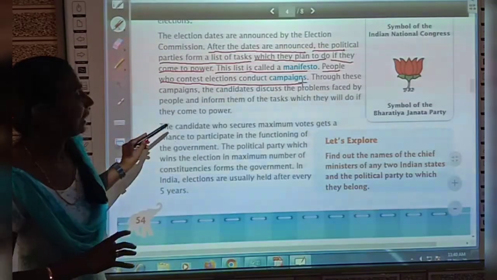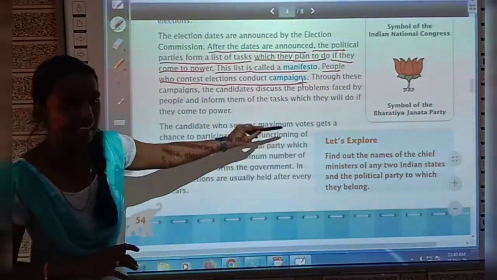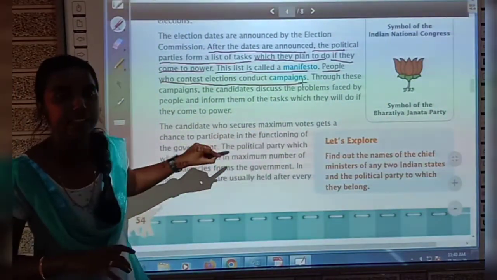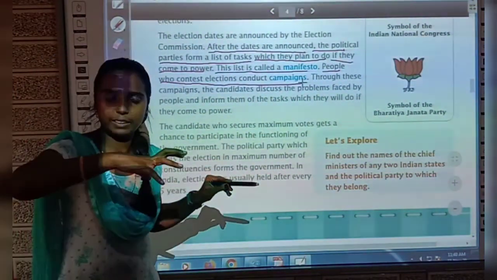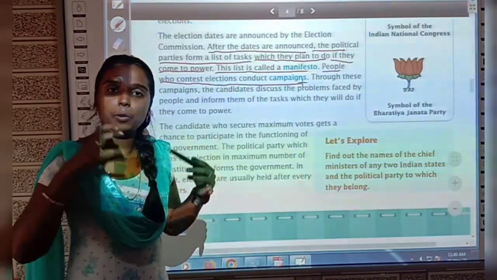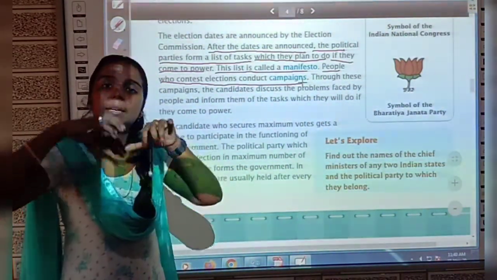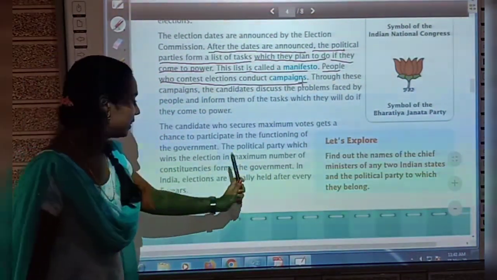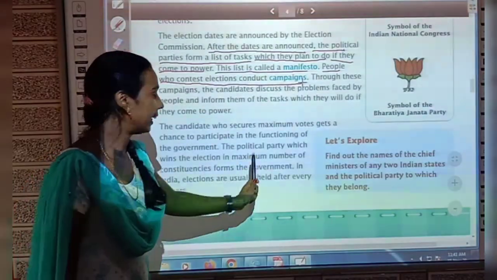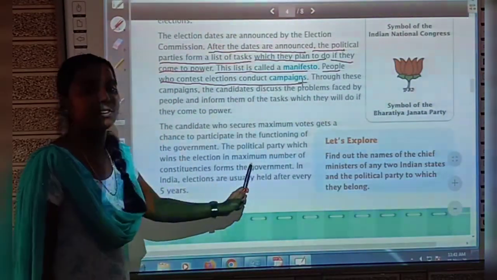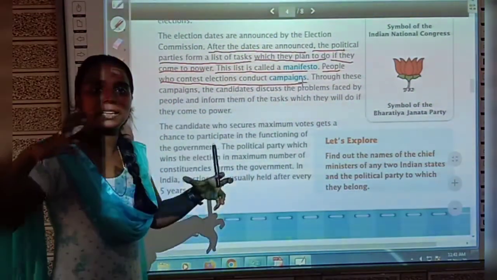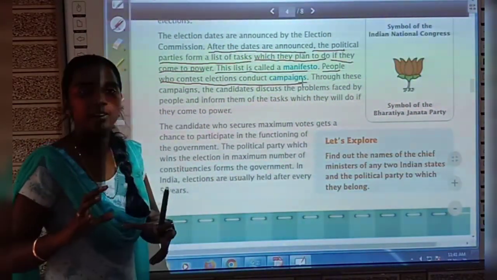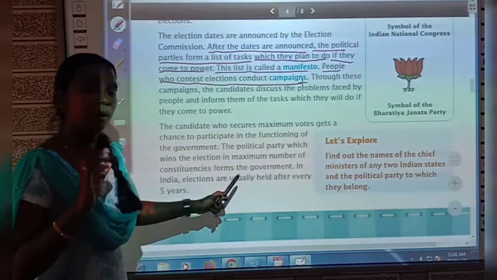And then see, the candidate who secures maximum votes gets a chance to participate in the functioning of the government. Okay, so in a particular constituency, whoever gets the most votes will be a part of our government. Okay, he will function in the government. Yes, so see, the political party which wins the election in the maximum number of constituencies forms the government. Okay, so we have so many constituencies. So the political party which wins in the most constituencies will form the government.